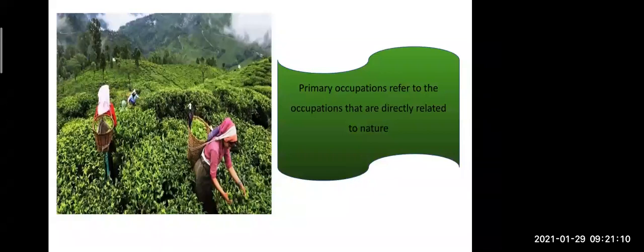It means that the products obtained in these activities are obtained directly from nature. For example, cow and buffalo we are domesticating, keeping them at home, and we are getting milk from them. Like that, many occupations we saw, like fishery, agriculture, lumbering. So these all are the types of primary occupation, which are directly related to nature.